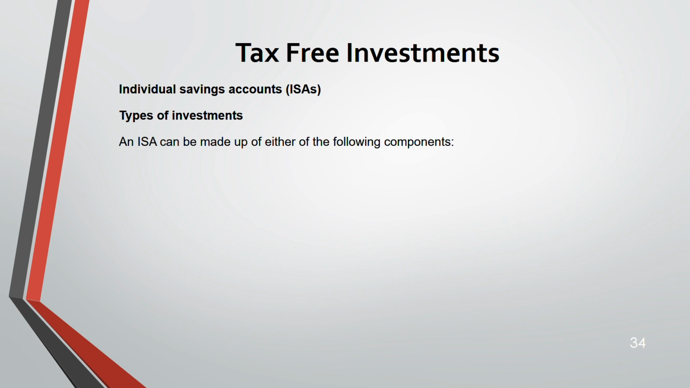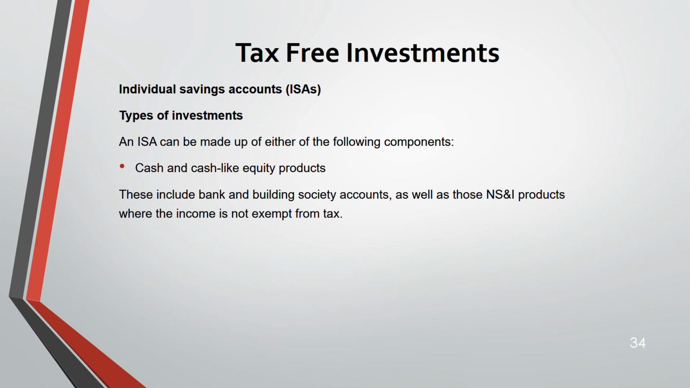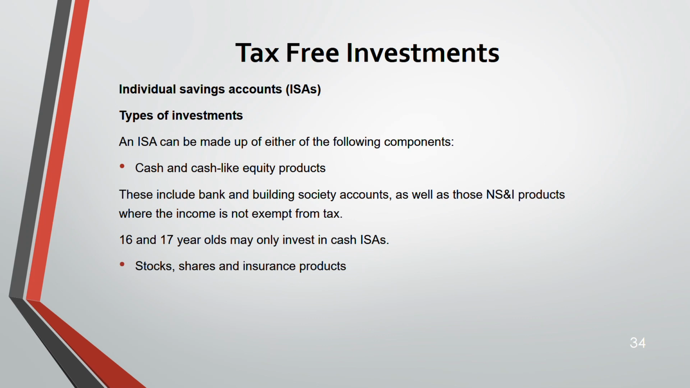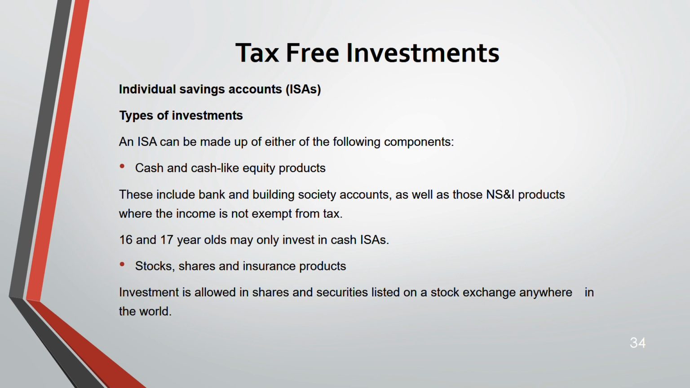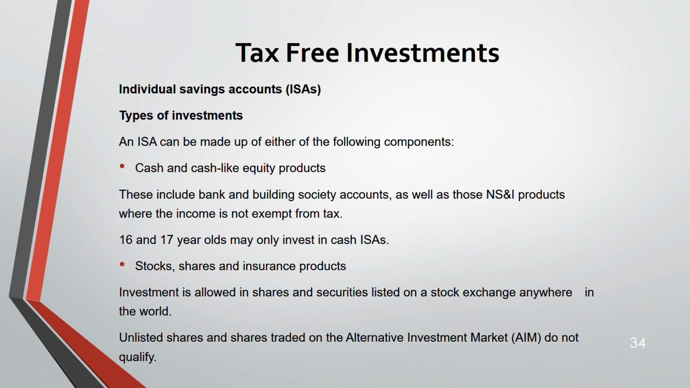These are the types of ISA, which can be made of the following components. Cash, like bank and building society accounts, where the income is not exempt from tax otherwise. 16 and 17 year olds can invest only in cash ISAs. Stocks and shares is the second type, including stocks, shares and insurance products. Here, investment is allowed in shares and securities listed on a stock exchange anywhere in the world. Remember, unlisted shares and shares traded on AIM, the Alternative Investment Market, do not qualify.